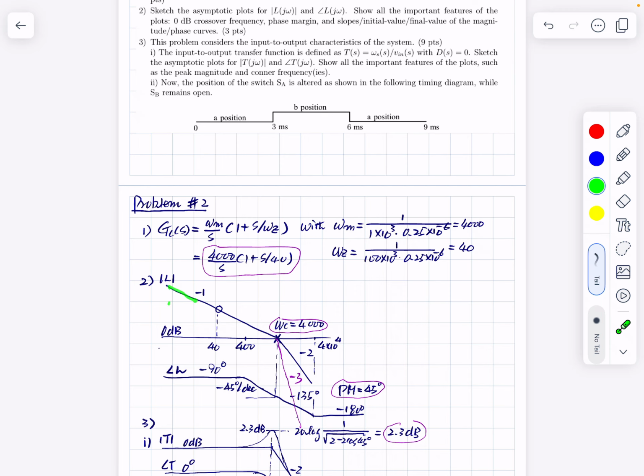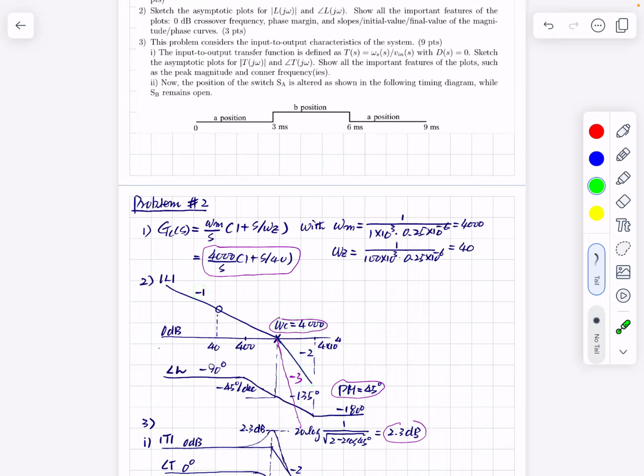This is the 0 dB crossover frequency. At this frequency, it has one pole at the same frequency. The slope changes from -1 to -2 at this frequency. This loop gain crossover frequency is 4,000.